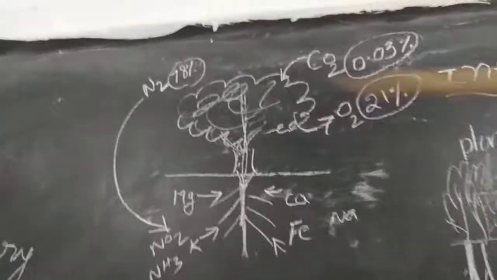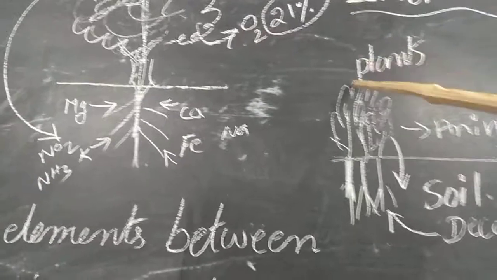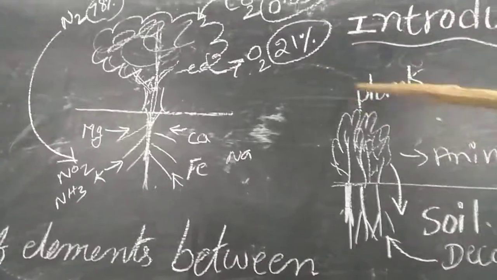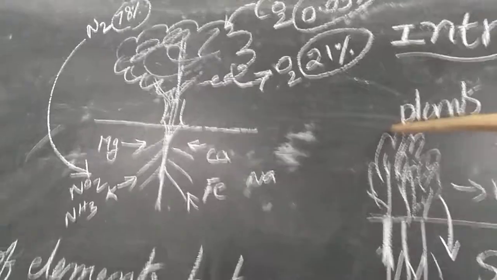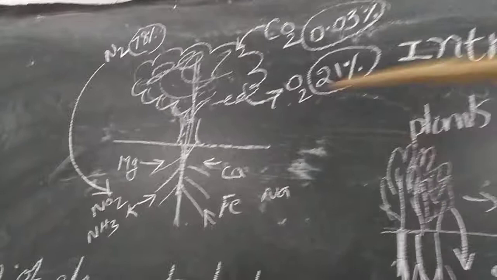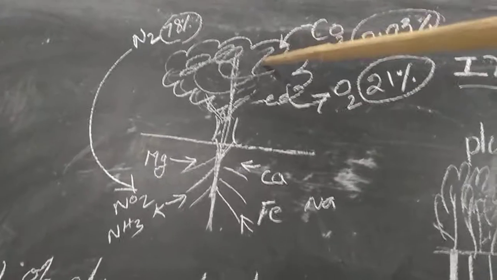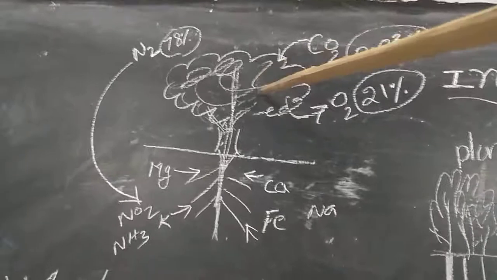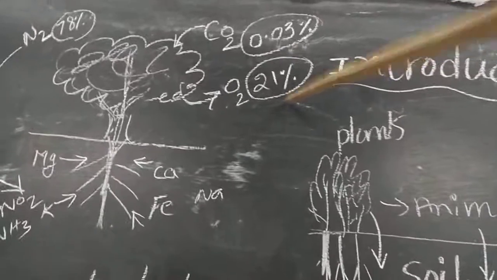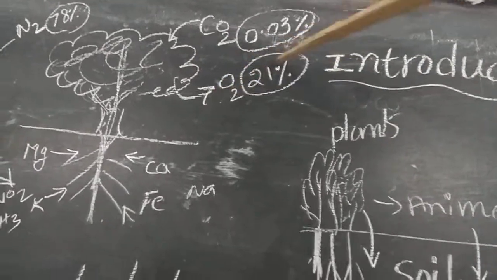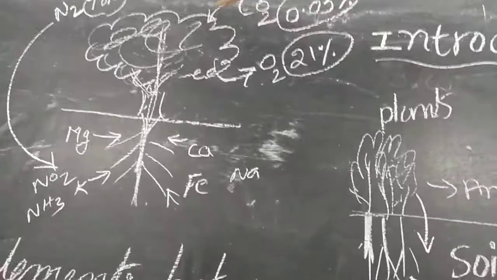When animals feed on plants, these carbohydrates reach the animals. When animals respire, during respiration, carbon dioxide is again released into the atmosphere. So carbon dioxide is transferred from atmosphere to atmosphere.